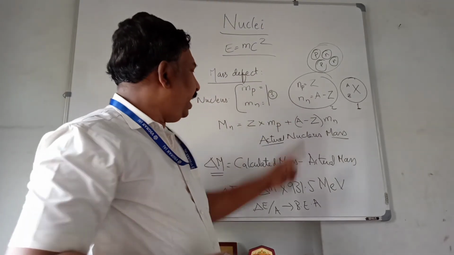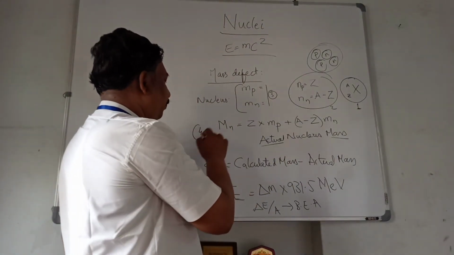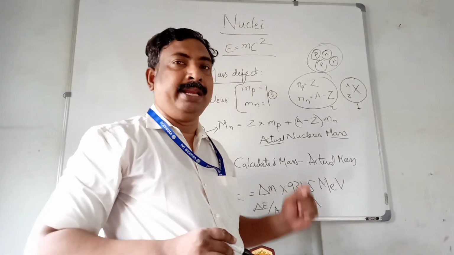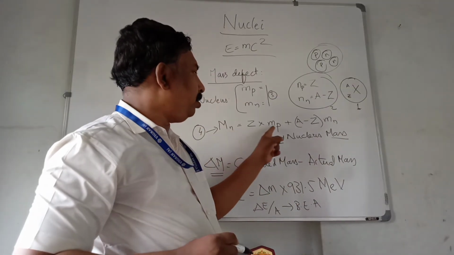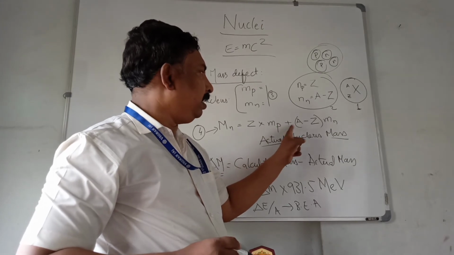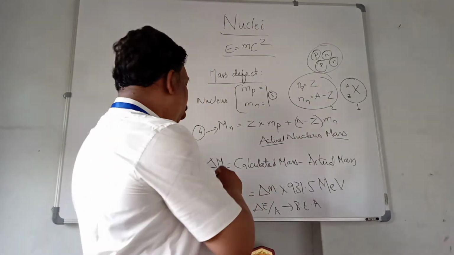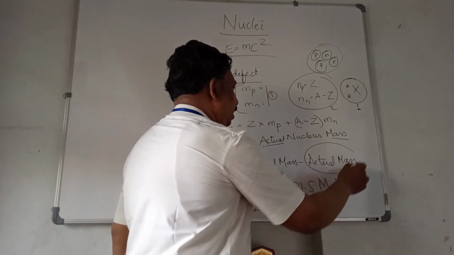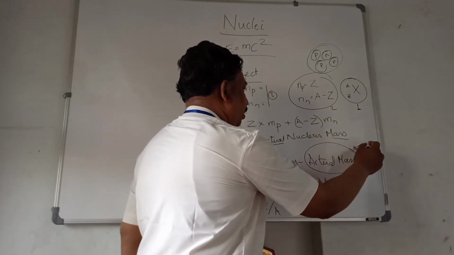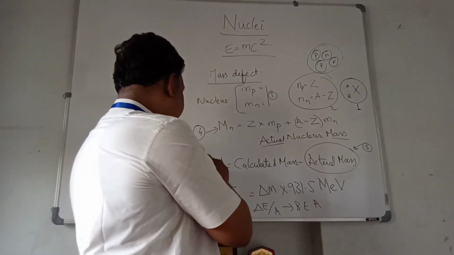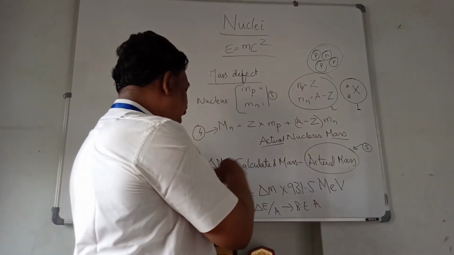And next, the fourth point, we need to calculate the calculated mass of the nucleus. What is that? Number of protons into mass of proton plus number of neutrons into mass of neutron. And look at the actual mass given in the question, and then subtract it. Then we will get the mass defect.